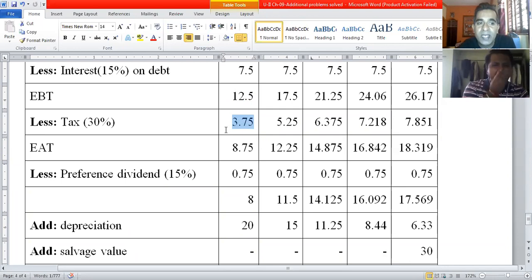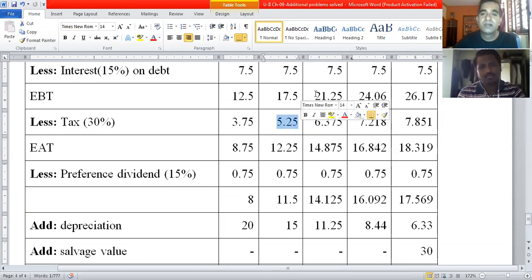The company will be paying this as tax in the first year. 30% of 17.5 is 5.25 million rupees. 30% of 21.25 is 6.375 million rupees.